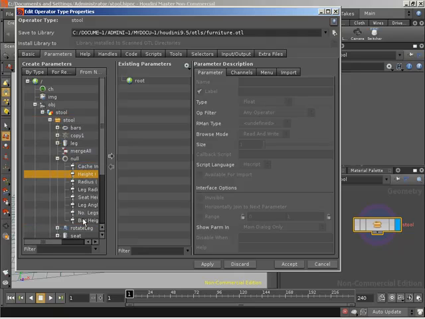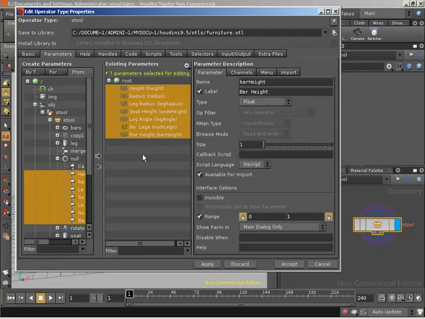So we can grab all of the guys that we actually added. The cache inputs obviously comes with a null by default. And with those selected, we can either click and drag them over to the existing parameters section, or we can click on the right arrow. And that's going to promote up our parameters from that null up onto our asset.